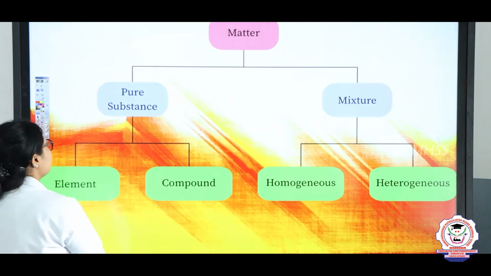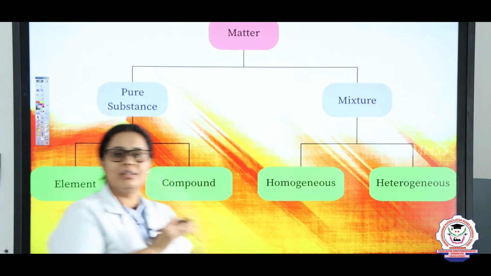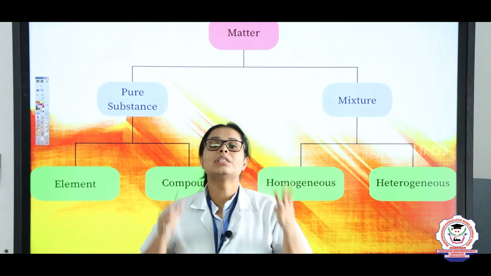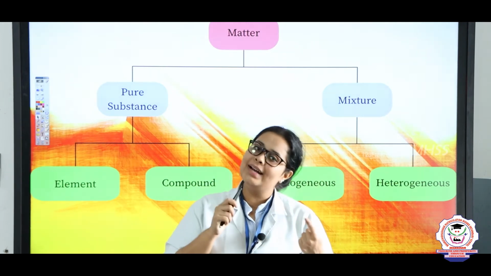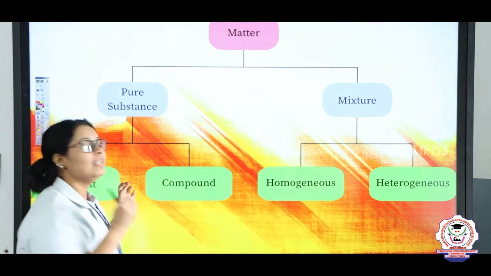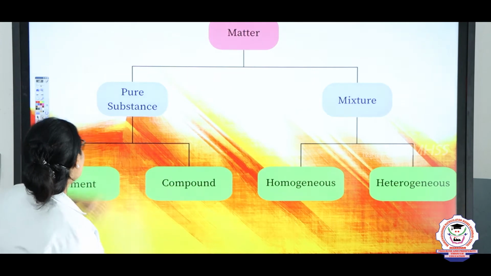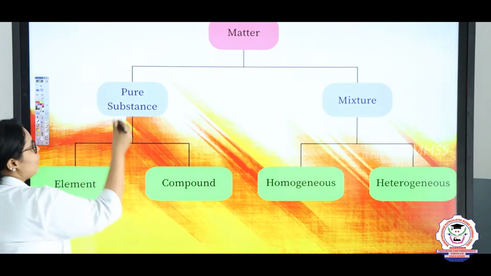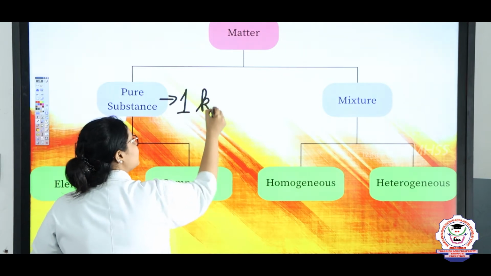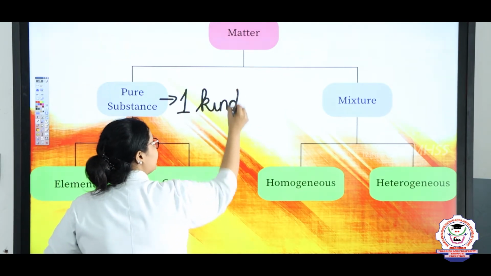Now let's see what matter is. So children, matter has 3 states, which are solid, liquid and gases. Other than that there are 2 more things. One is the pure substances, which have only one kind of substance. How many kinds, children? One kind.